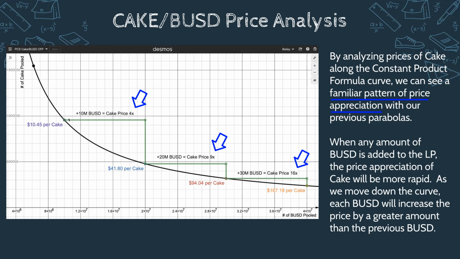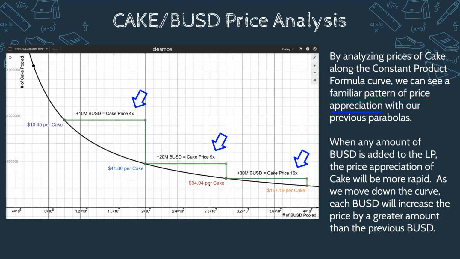And that's actually a ×4 in the price. So it increased by a factor of 4. And then we added another 10 million BUSD, bringing the total distance to 20 million from here to here. And we noticed that from 1045, multiply that by 9, and then you get that $94 again.